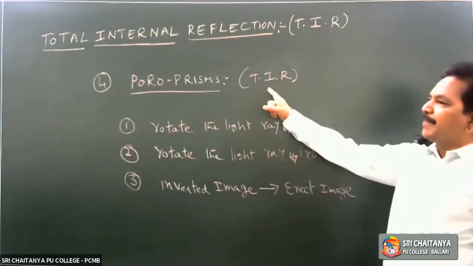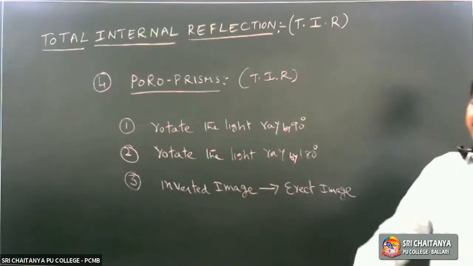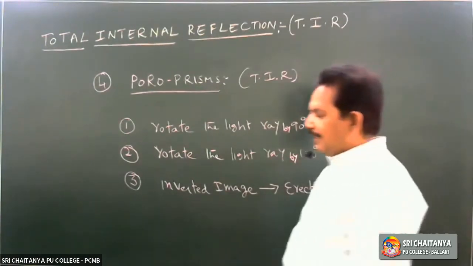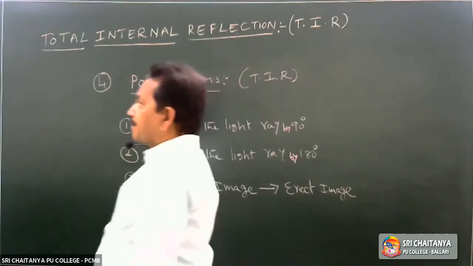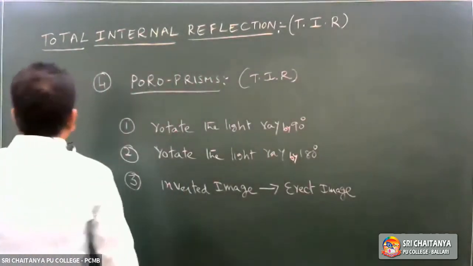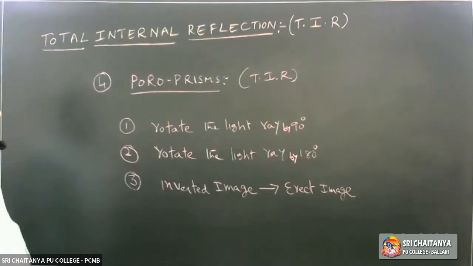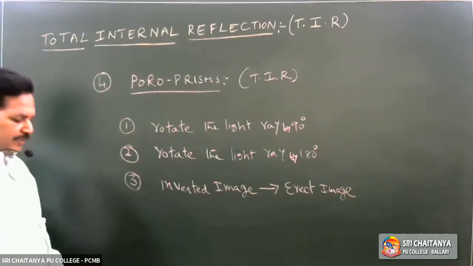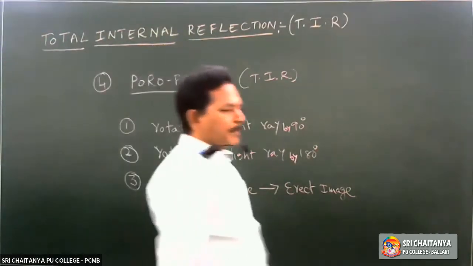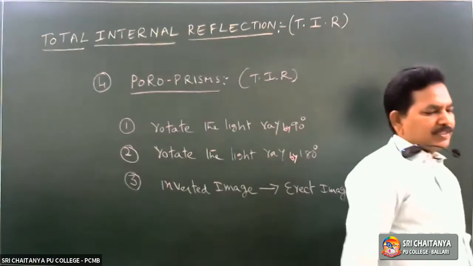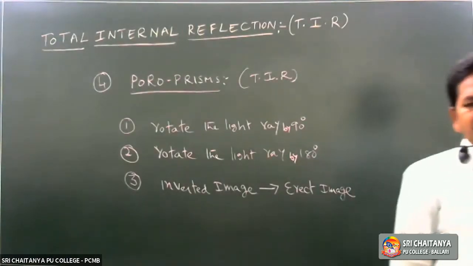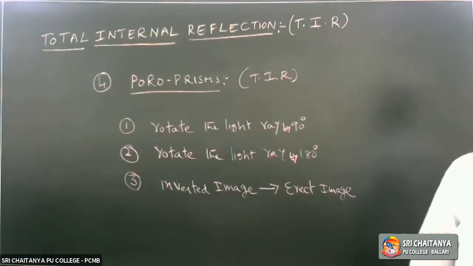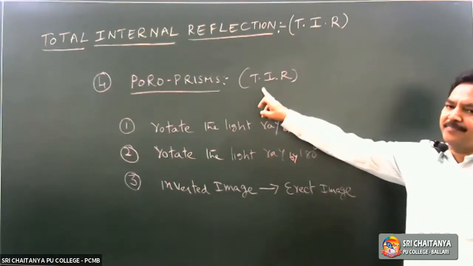Where what will take place? TIR will take place. Total internal reflection will take place. We can see the ray diagram also, for all these three. Therefore, what are porro prisms? The porro prisms are those prisms, optical devices in which TIR, total internal reflection, takes place on any one surface.